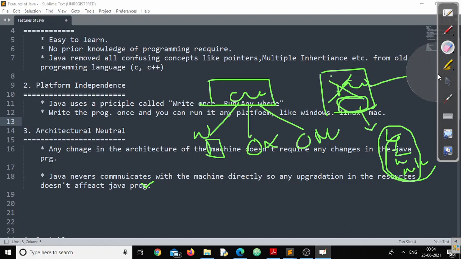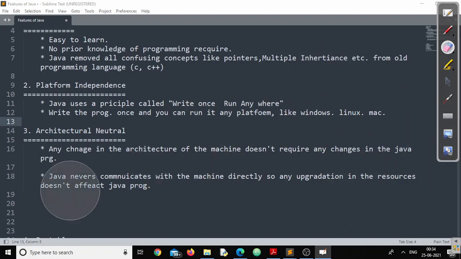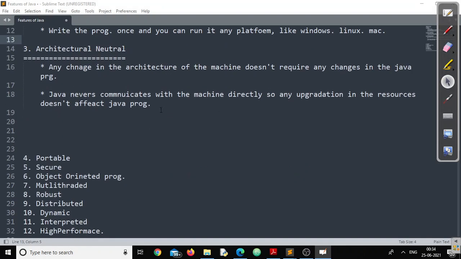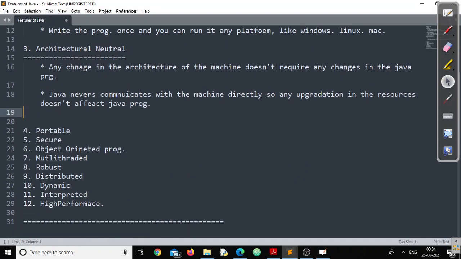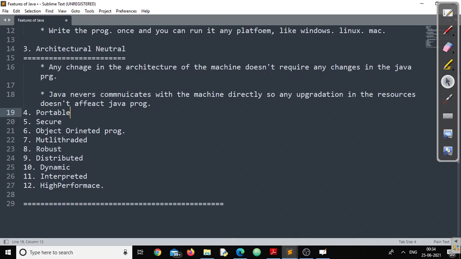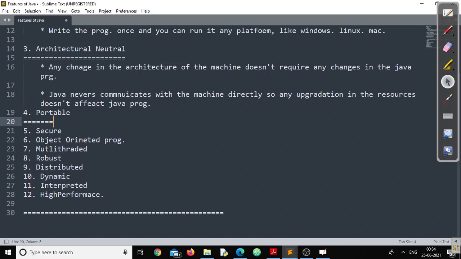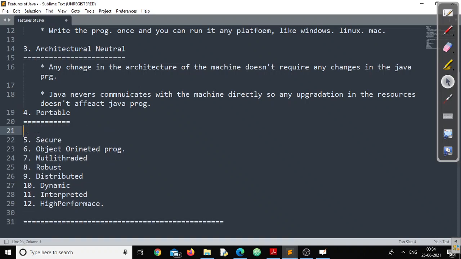I think from these two discussions, you might have got clarity on what exactly platform independent is and what exactly architectural neutral is. Now, we'll go to the third one. Again, the third one is very confusing. The second, third, and fourth, these three are very similar to each other. Even if they look very similar, there are some differences. Let's talk about portable.